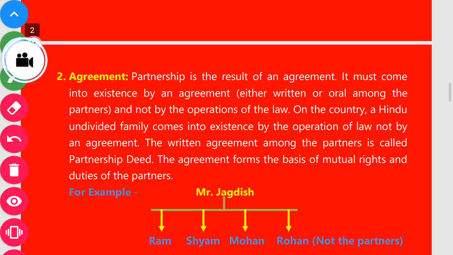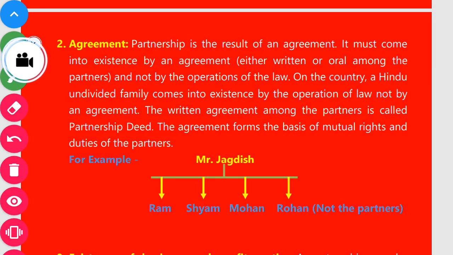Now we will discuss the second point. The second point is agreement. You are seeing on the screen the important point. Partnership is the result of an agreement. Without agreement, partnership cannot exist. It must come into existence by an agreement, either written or oral, among the partners, and not by the operation of law.